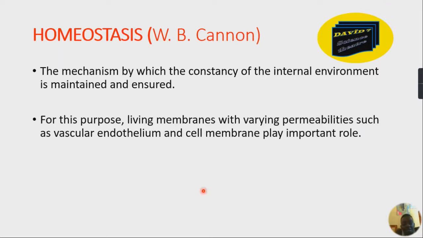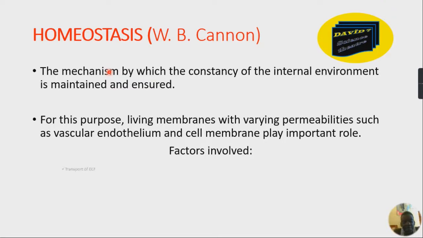For this purpose, living membranes with varying permeabilities, such as vascular endothelium and cell membrane, play an important role in this mechanism of homeostasis.